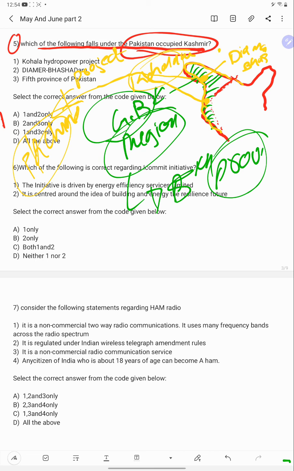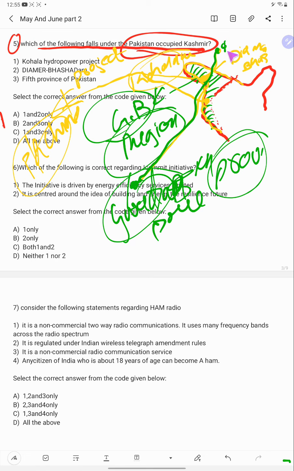And here one road also they are constructing. This is known as what? Here Gwadar is there, Gwadar port. This one is Kashgar in China.